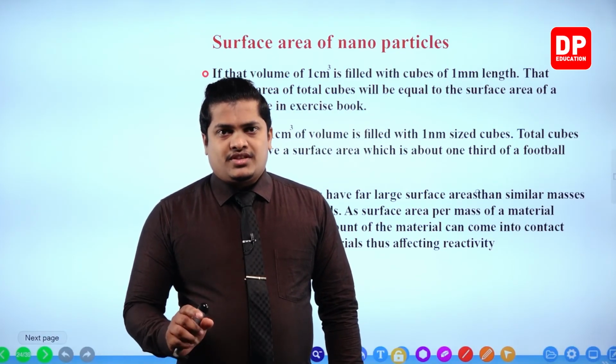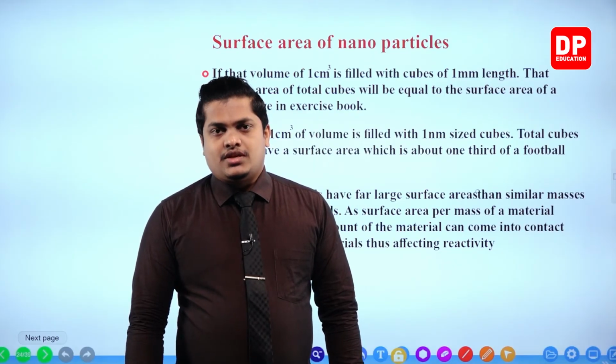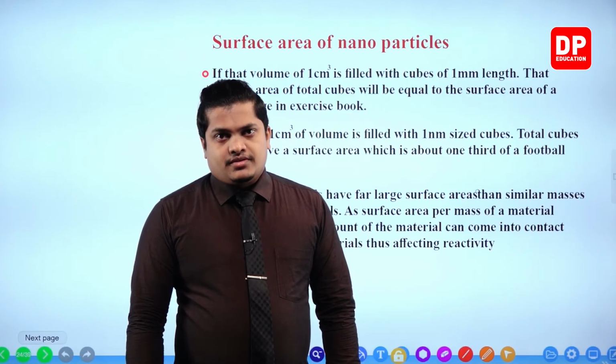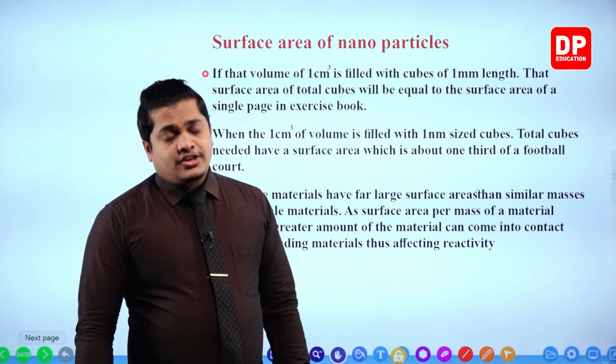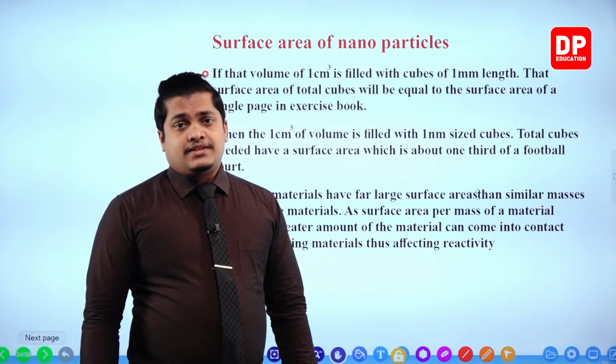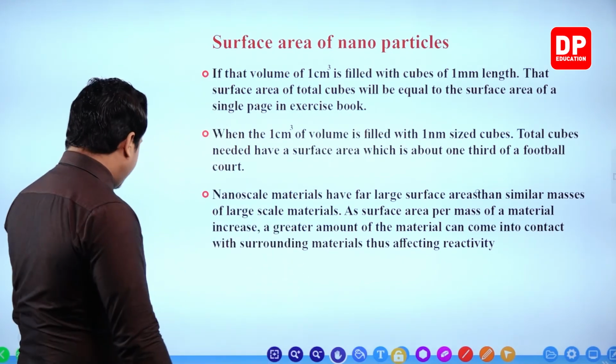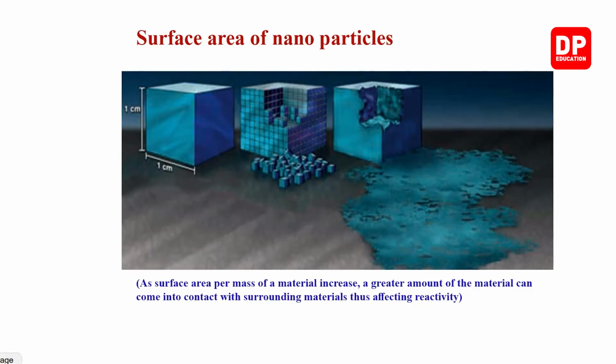If the volume is not changing, the mass is also not changing. However, the surface area is changing. So this increase of surface area is the reason for the higher reactivity, right? So you are given a figure.